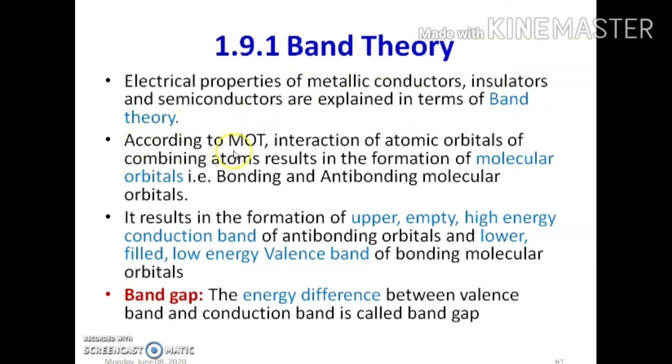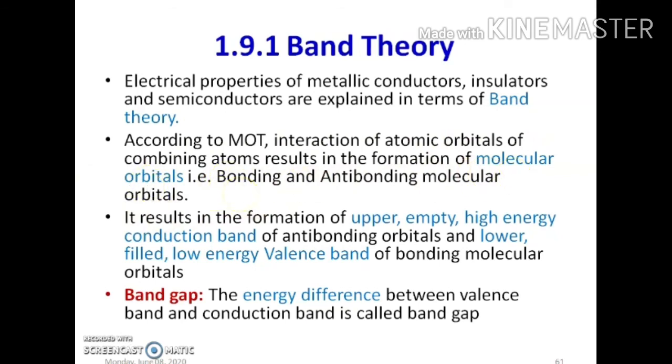Now according to molecular orbital theory, at the time of formation of a molecule or of a metal, there is an interaction of atomic orbitals of combining atoms which results in the formation of molecular orbitals. And molecular orbitals can be bonding molecular orbitals and anti-bonding molecular orbitals.